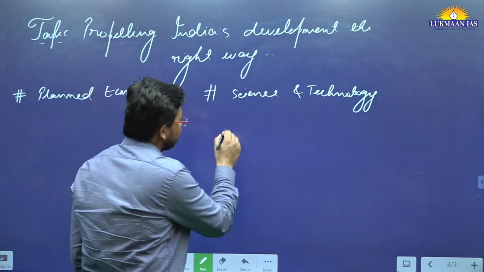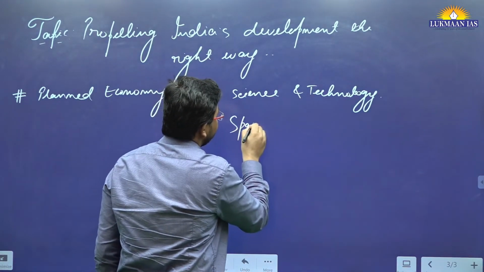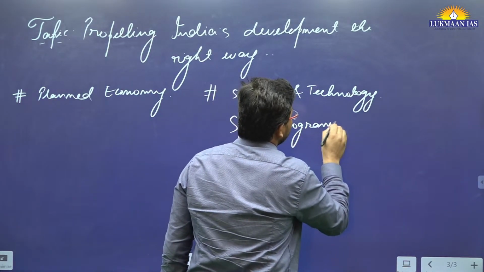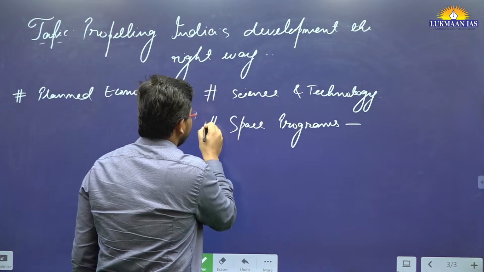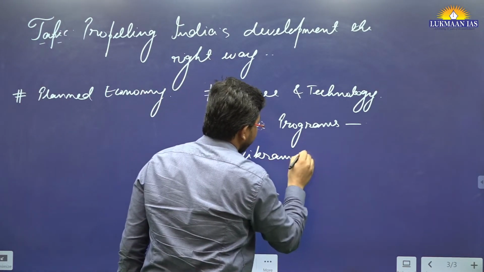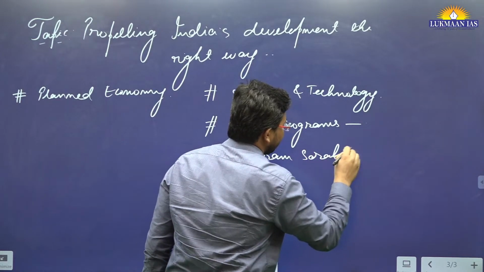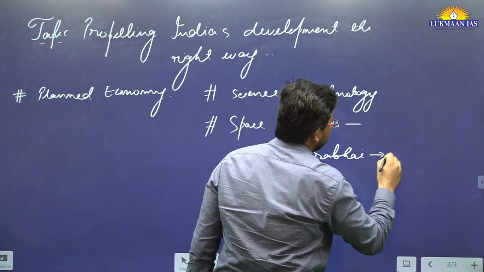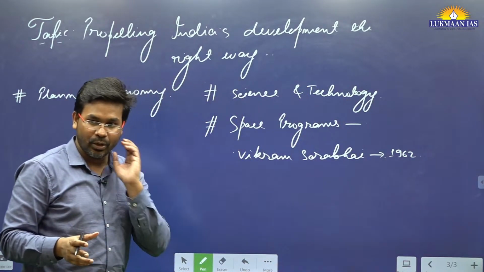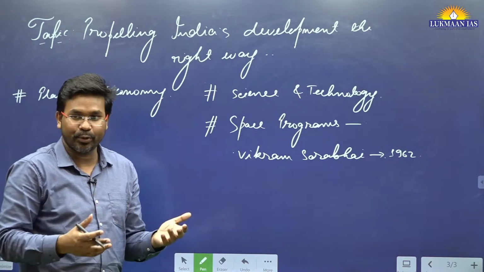But if I talk about Indian space programs, Indian space programs were started by Vikram Sarabhai. Initially, Vikram Sarabhai in 1962 started a committee for Indian space programs.